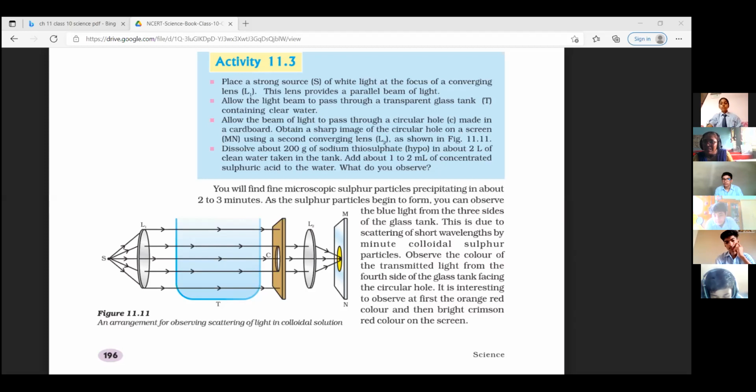He had a very big lab and there he did this experiment and proved that all seven colors have different wavelengths. Is it clear? So this way your chapter is over. Any doubt?